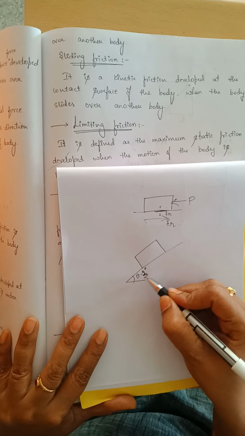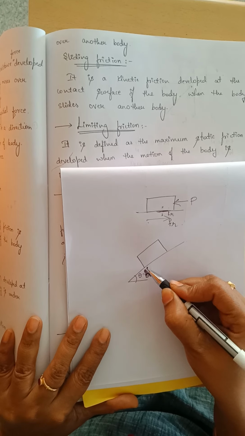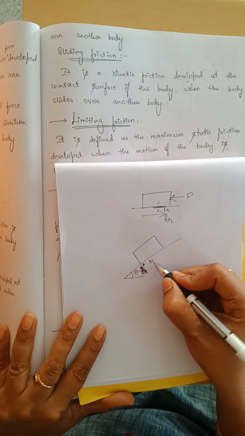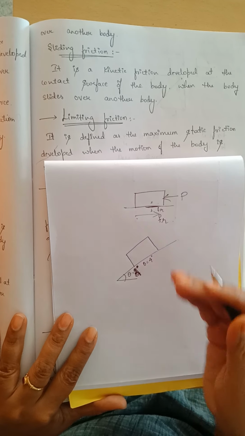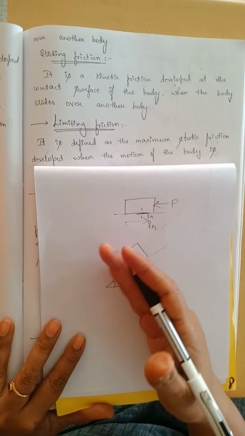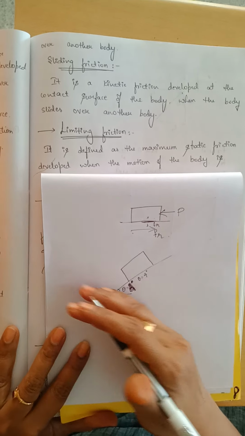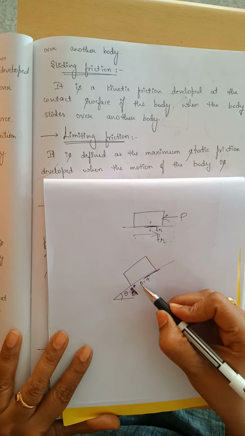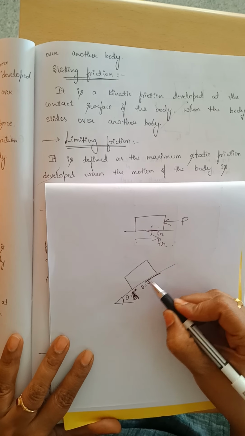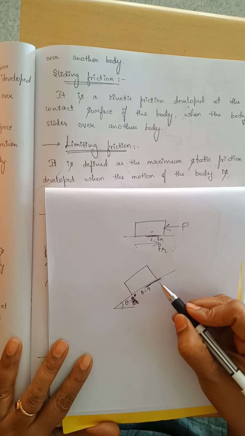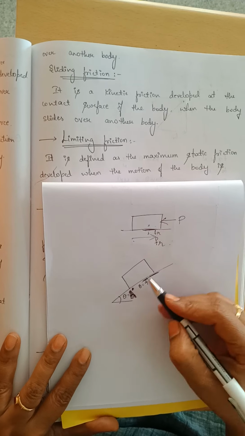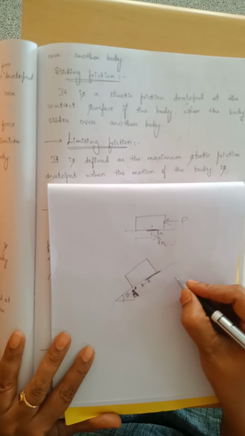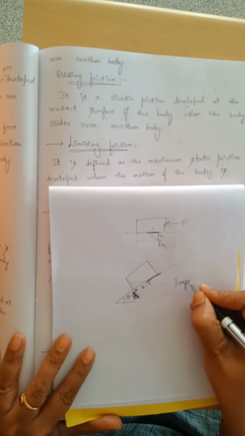If you increase theta to 4 degrees, the block starts sliding. Whatever friction is developed when theta is 4 degrees is the maximum static friction, and such type of motion is called impending motion.